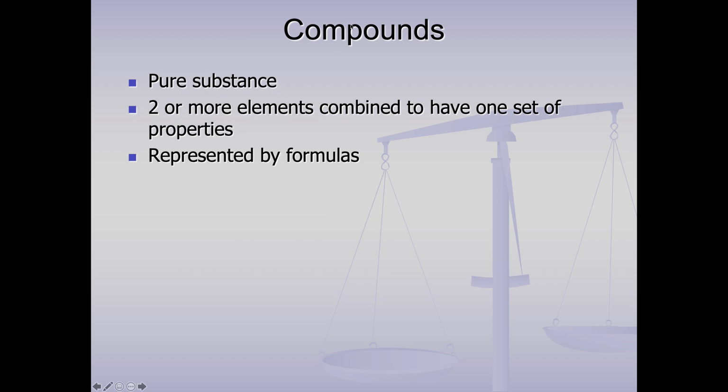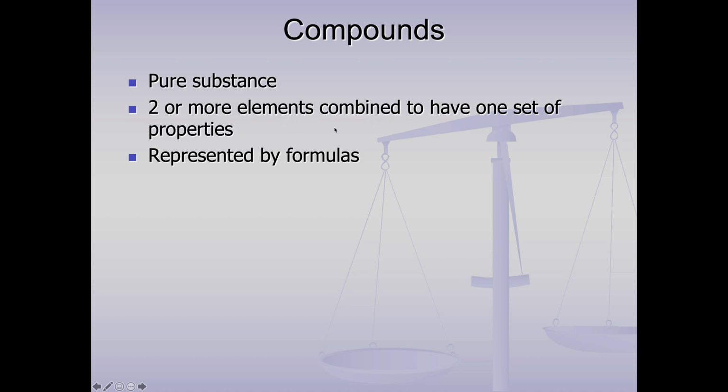All right. Now, a compound is a pure substance, but it's two or more elements combined in such a way to have one set of properties. So if I take hydrogen and oxygen, and I put them as a mixture, the hydrogen will act like hydrogen and the oxygen will act like oxygen. But if I form a compound from hydrogen and oxygen, it's not hydrogen and it's not oxygen, it would be water.